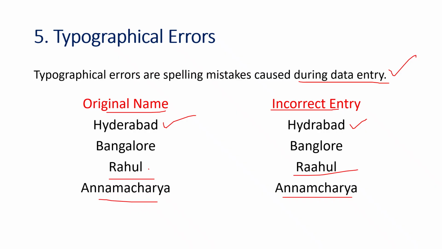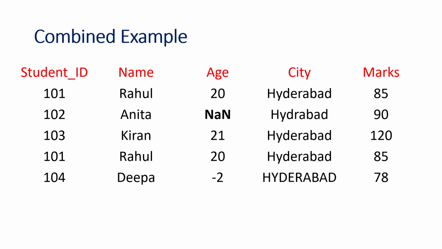So what is the solution for these typological entries? The first one is correcting the spelling manually while we are entering. Next, we can use fuzzy matching to identify similar words. Next one is a combined example.